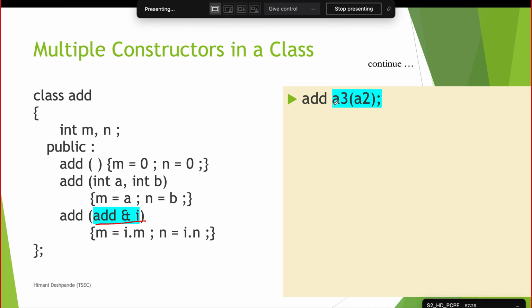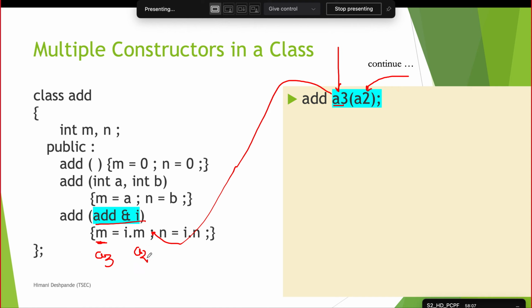So how do we make the call? A3, we are creating the object for Ronit and we are passing the object of Pranav. So while creating A3, the input that we are giving is A2, and because of this, the copy will occur. And how do we copy the things? M of A3 will be equal to i.M. i.M means the M of A2. So this M is the M of A3, the new object that we are creating, and this M is the M of the input that we have given, that is M of A2.